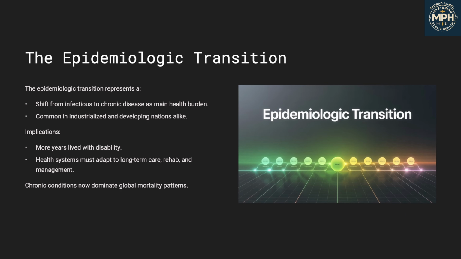The epidemiologic transition. As countries develop, their major health burdens shift from infectious to chronic diseases. This is called the epidemiologic transition. In early stages, infectious disease and malnutrition dominate. As life expectancy rises, chronic conditions take over. This shift creates new challenges. Longer lifespans mean more years with disability. Health systems must focus on prevention, management, and long-term care. Understanding this transition helps guide global health strategies.